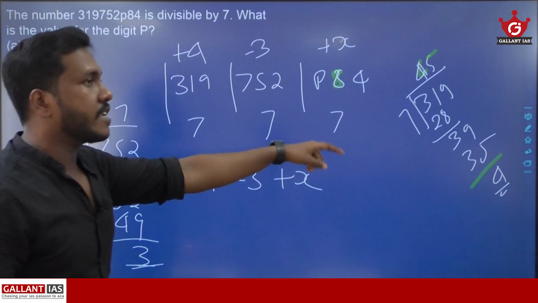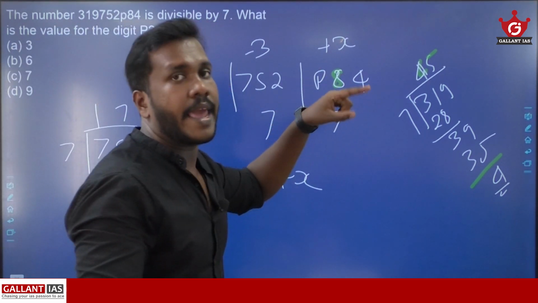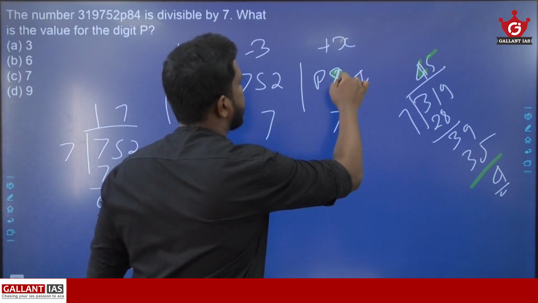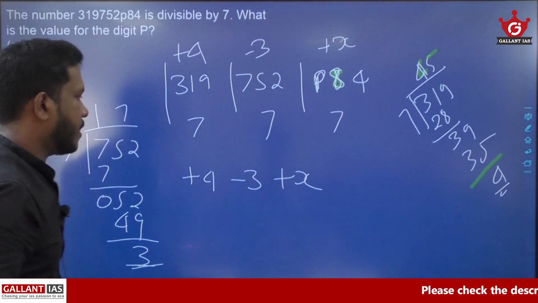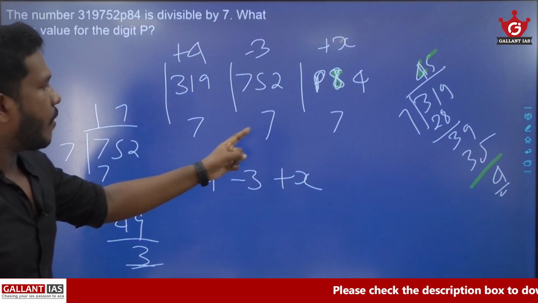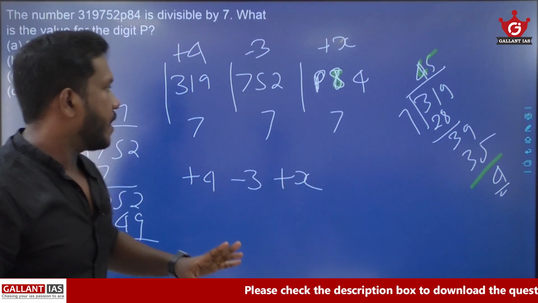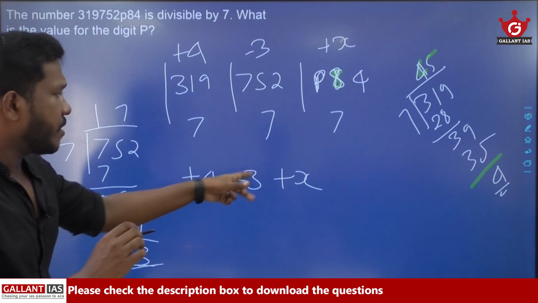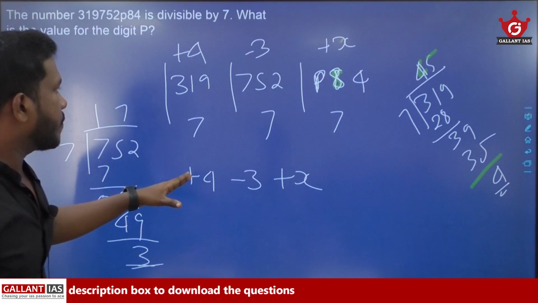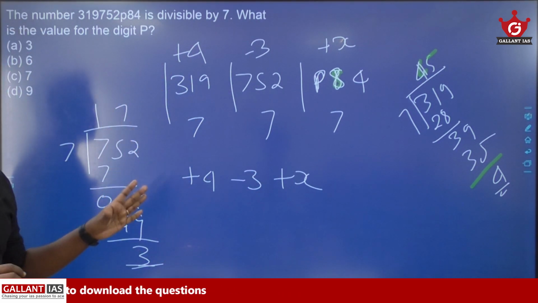x is actually the remainder when P84 is divided by 7. x is the remainder when you are dividing P84 by 7. So here, just assume what value you need to put for x in order to make the number divisible by 7.